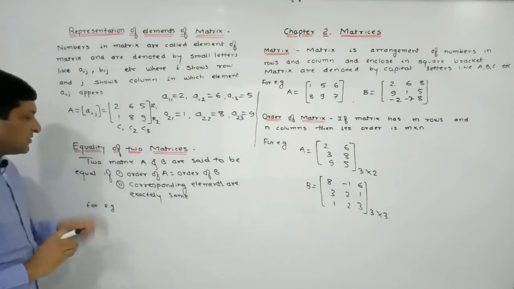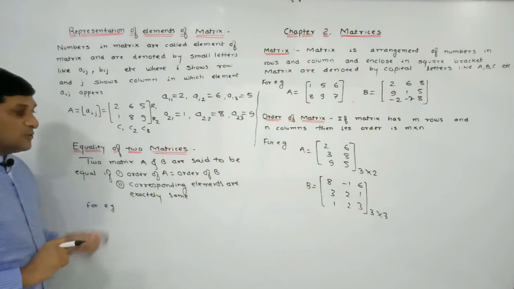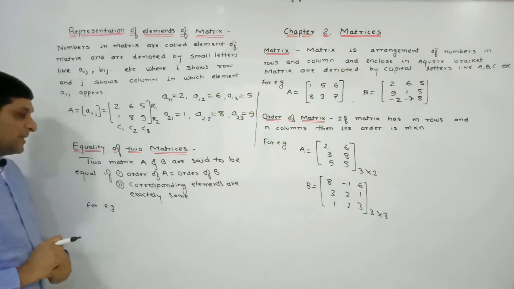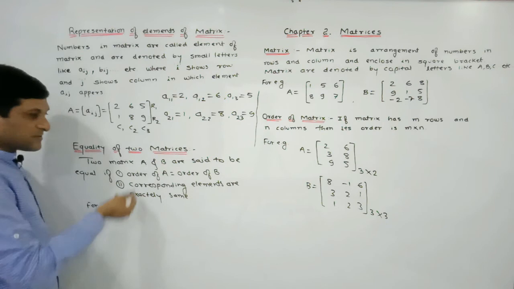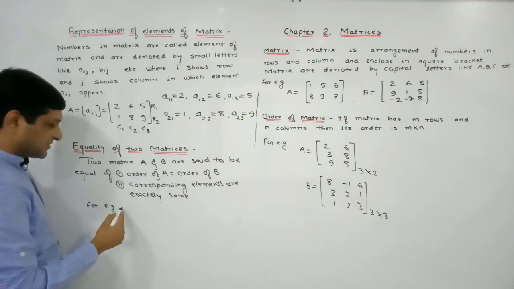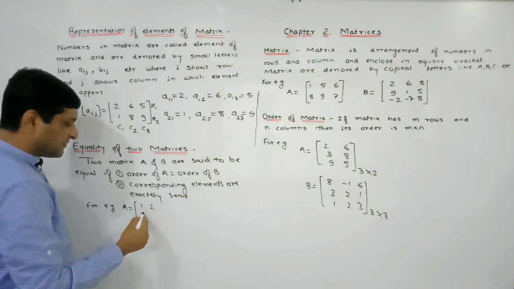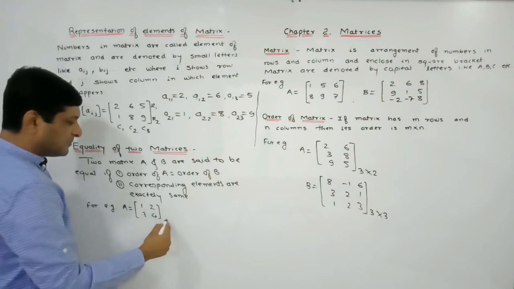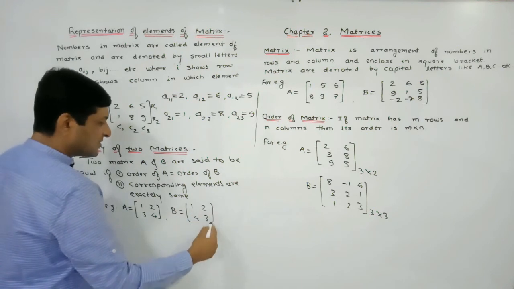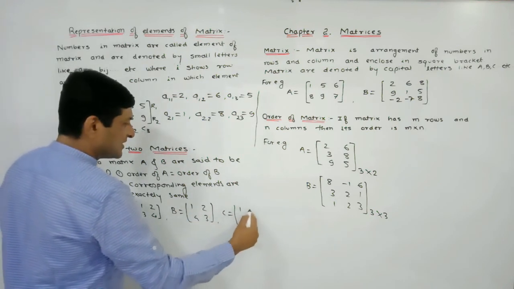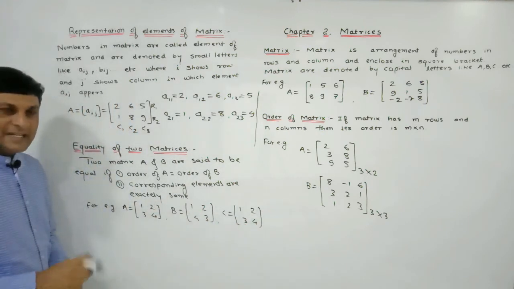Now we will discuss the next important result, that is equality of two matrices. So two matrices A and B are said to be equal if they satisfy certain conditions. Here we are trying to understand this definition by considering some examples. Let A be one matrix whose elements are 1, 2, 3, 4. Let B be one matrix whose elements are 1, 2, 3, 4. Let C be one matrix whose elements are 1, 2, 3, 4. Now we have to check whether these matrices are equal or not.